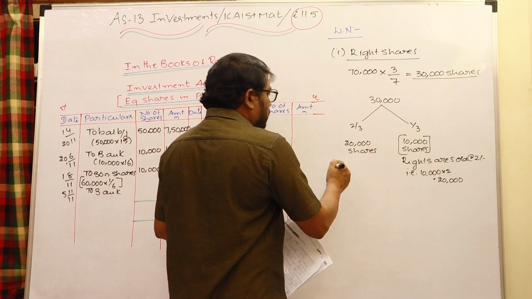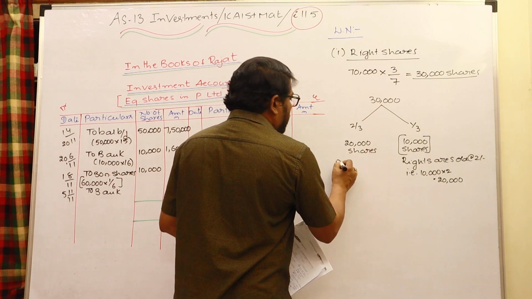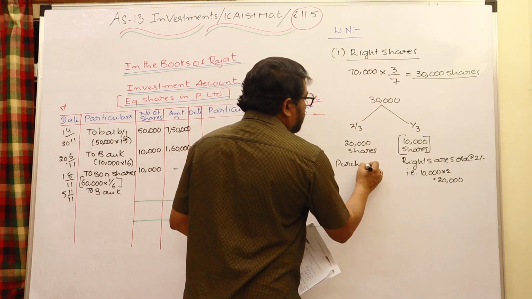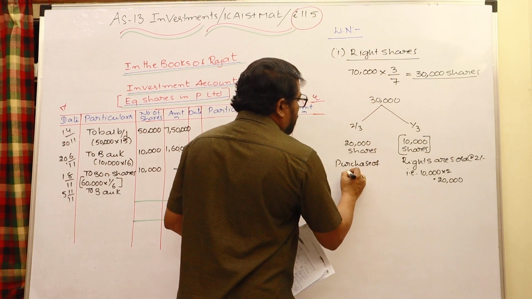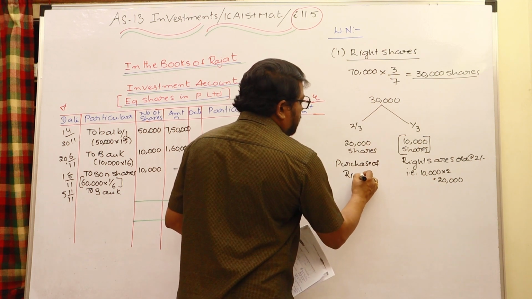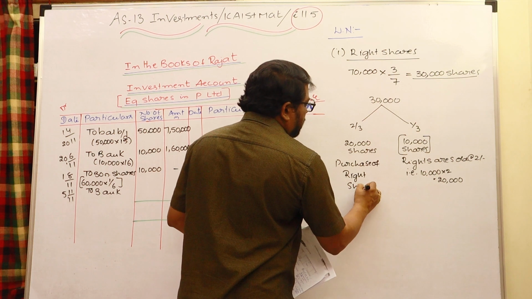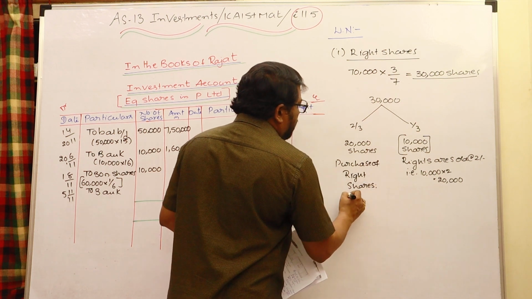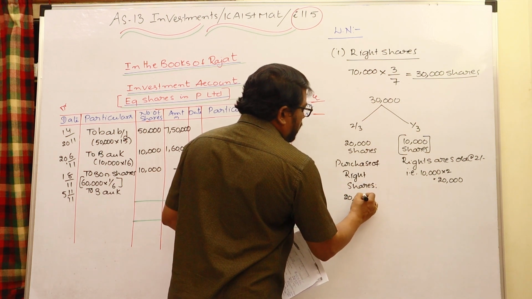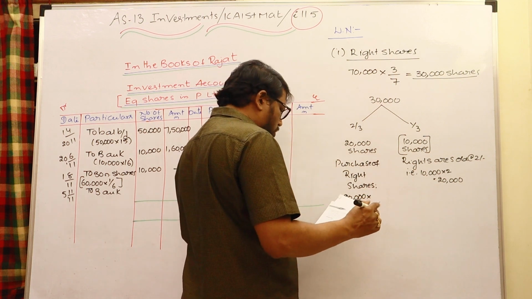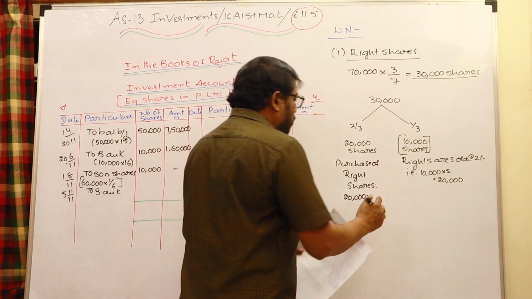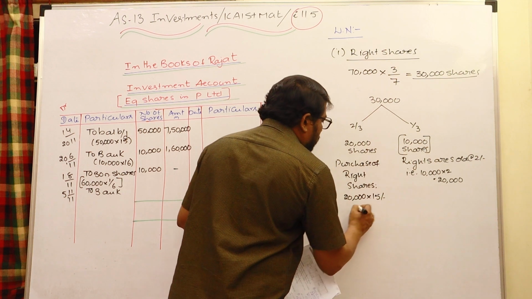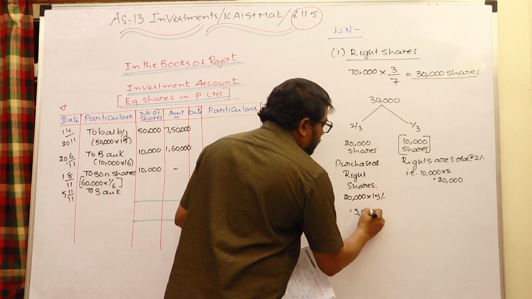But whereas these right shares are purchased, purchase of right shares: see that 20,000 shares are purchased, and at what rate they are purchased, given at 15 rupees purchase price, therefore this is 3 lakhs.